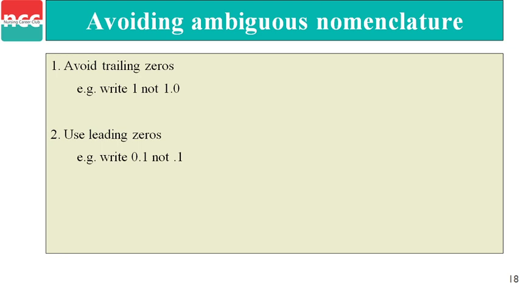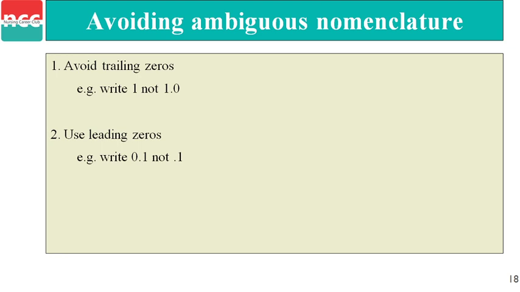Next, avoiding ambiguous nomenclature. While preventing an error in ambiguous nomenclature, the first point is avoiding trailing zeros. For example, write 1, not 1.0, so it cannot provide any errors.